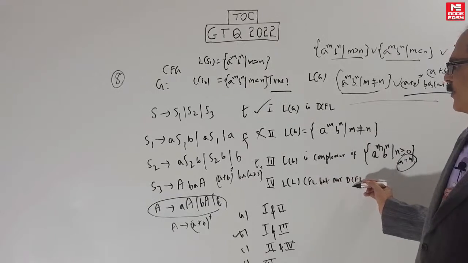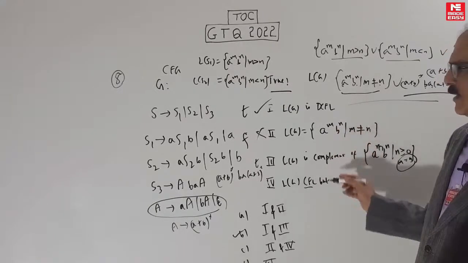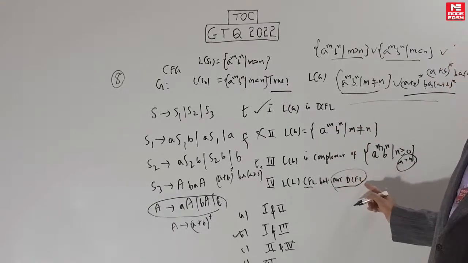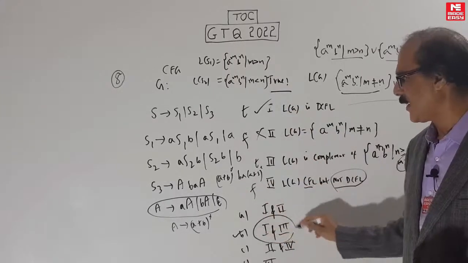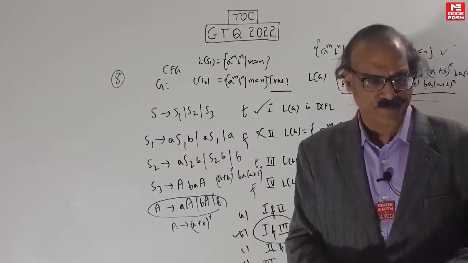Lastly, is it a CFL? Yes, it's a CFL. Every DCFL is a CFL, but you can't call a DCFL a not DCFL. So this is false. So the answer is 1 and 3. Okay? Let's move to the next question.